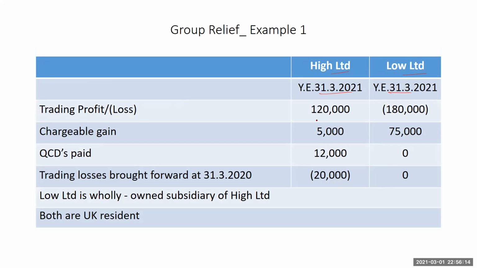Trading profit for High was 120,000, whereas Low made a loss of 180,000. Chargeable gains were 5,000 and 75,000 respectively, and QCDs paid were 12,000 for High but nothing for Low. Trading losses brought forward for High were 20,000 and nothing for Low. Low is a wholly owned subsidiary of High Limited. Both are UK residents.